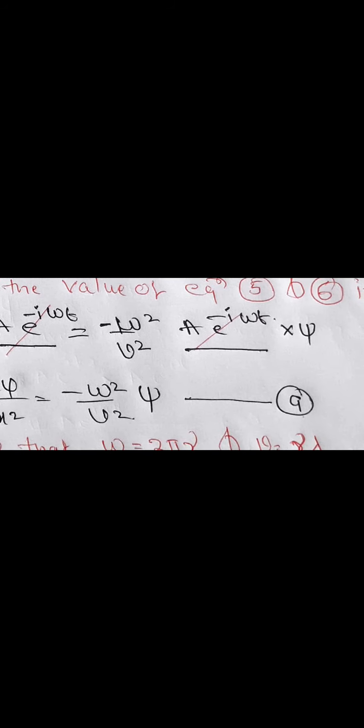Okay, the same term I have written here. So these two terms get cancelled here. Now we are left with d2 psi by dx square on the left hand side, and here we are left with minus omega and v square, and psi is there.